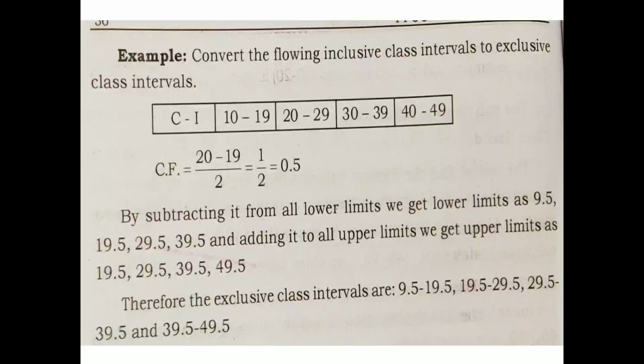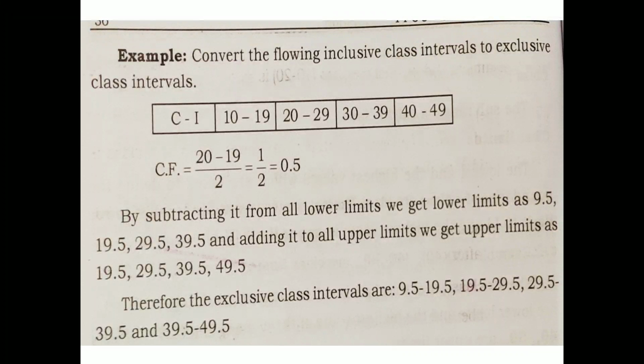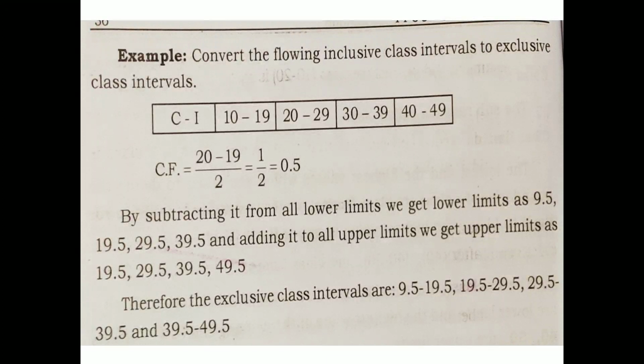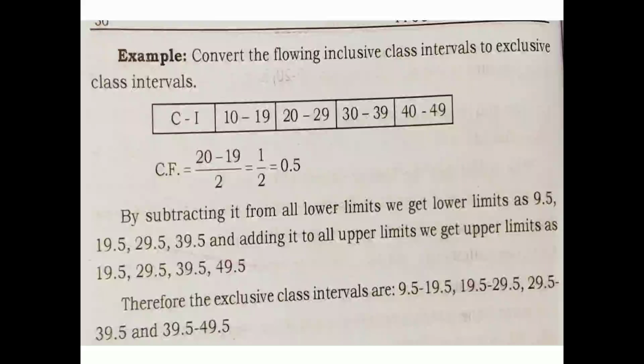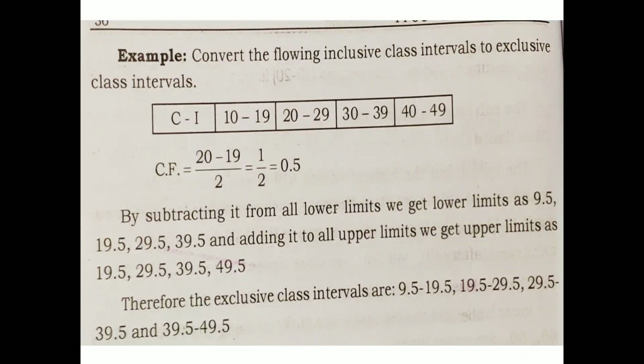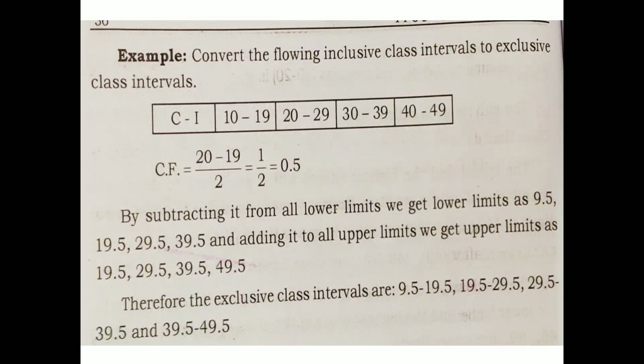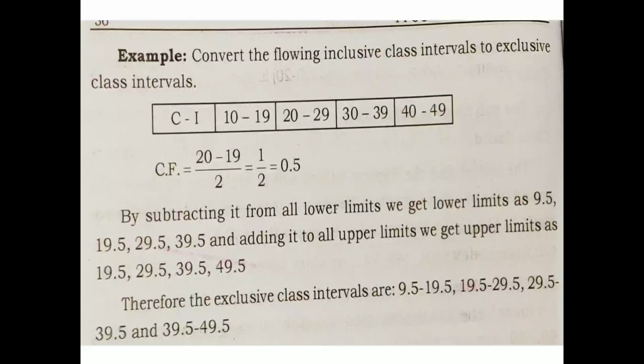Now you arrange them as you have written the lower limits and upper limits. In the exclusive form the class intervals will be 9.5 to 19.5, 19.5 to 29.5, 29.5 to 39.5 and 39.5 to 49.5. So this is your new exclusive class interval. This is the way you convert an inclusive class interval to an exclusive class interval. Very important problem.